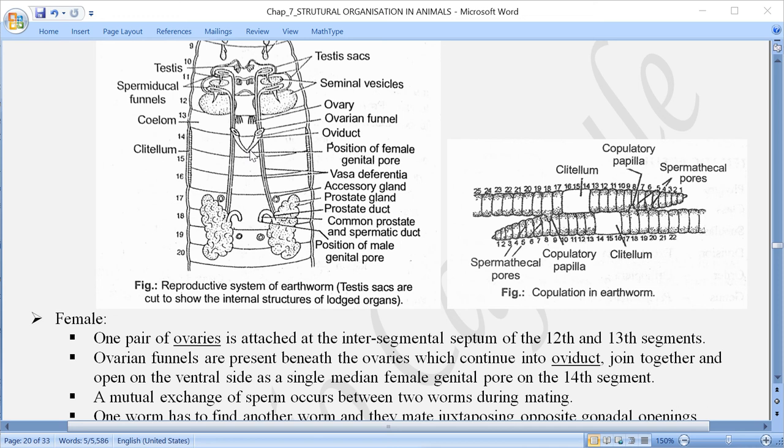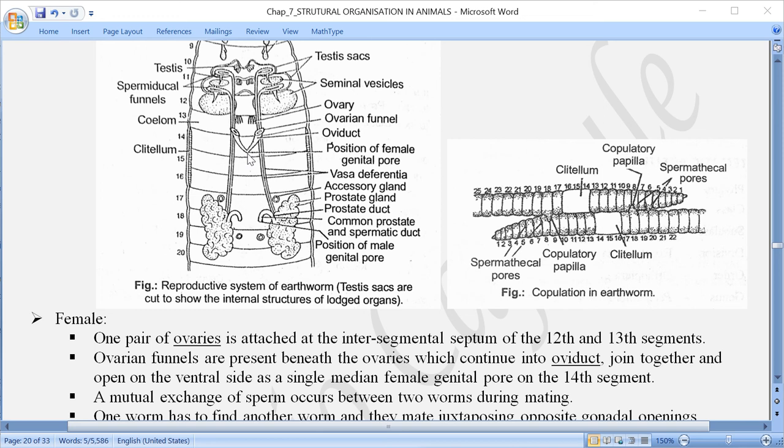14th segment. Once again, what is that? The septum between the 12th and 13th segment. To that is attached a pair of ovaries, and just below the ovary is located the ovarian funnel, one coming from the left ovary, the other coming from the right ovary. They join together in the 14th segment and then open outside through the genital pore, which is the female genital pore.